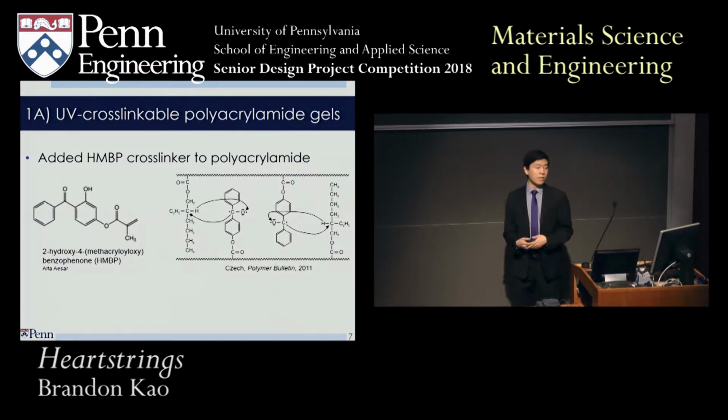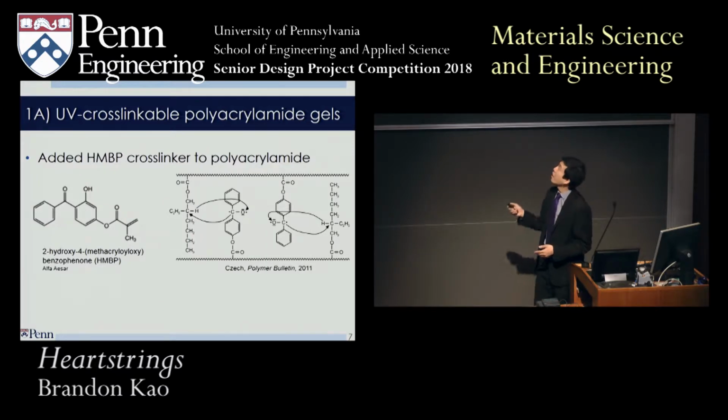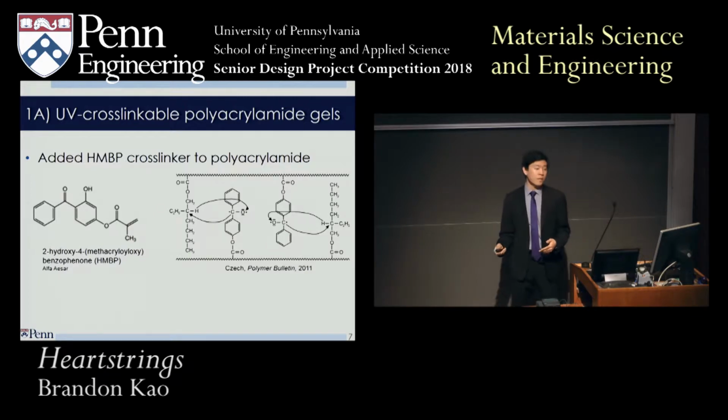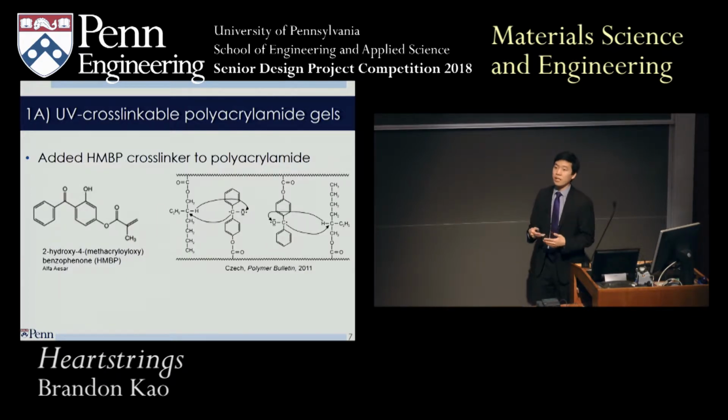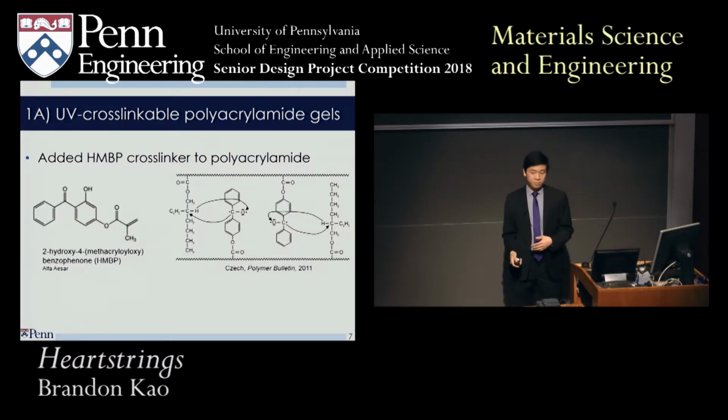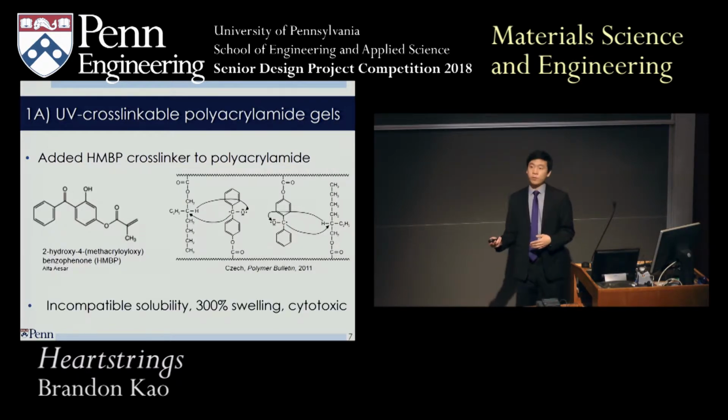So the first material I looked at were these UV cross-linkable polyacrylamide gels. And the idea was to add this HMBP photo cross-linker to the polyacrylamide, and the vinyl group would incorporate into the backbone of the polyacrylamide. And when I shine UV on it, the side chains would cross-link to each other, and this stiffens the entire material. I ran into a few problems, though.